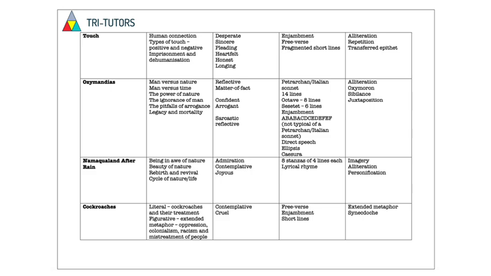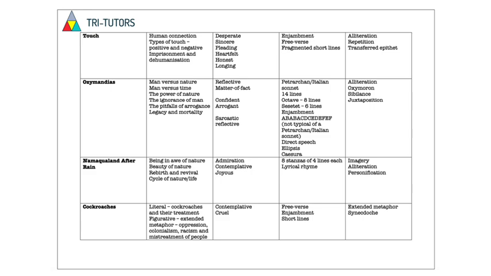The rhyme scheme is A, B, A, B, A, C, D, C, E, D, E, F, E, F. So this is not typical of a Petrarchan or Italian sonnet, so it does deviate slightly from that structure. There's direct speech, there's an example of ellipsis, and there is caesura. Some techniques: alliteration, oxymoron, sibilance, and juxtaposition.